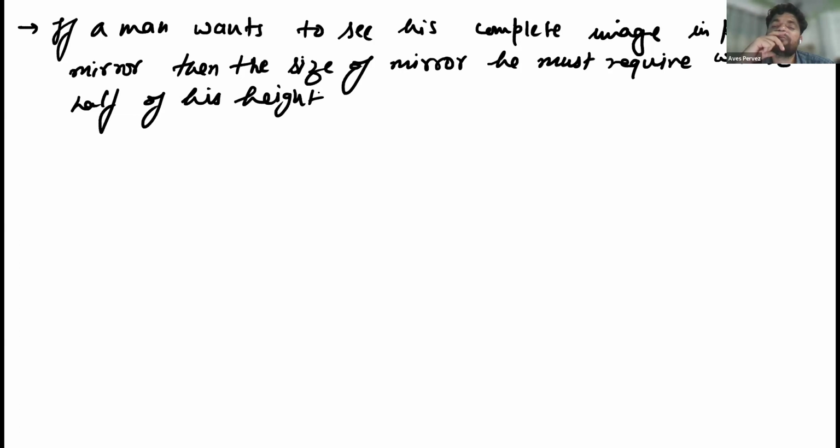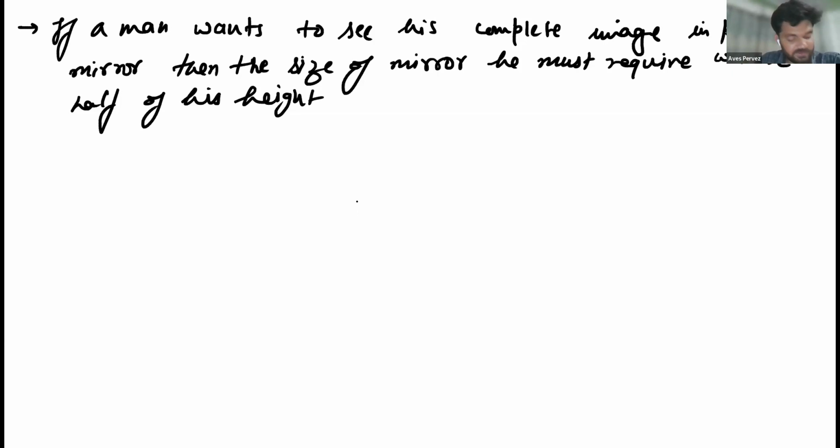If a person is 6 feet in height, and he wants to see his complete image, then the mirror should be at least 3 feet in length. So to see a complete, full view in the mirror, he must need a mirror that is half of his height. Got it? Yes, sir.